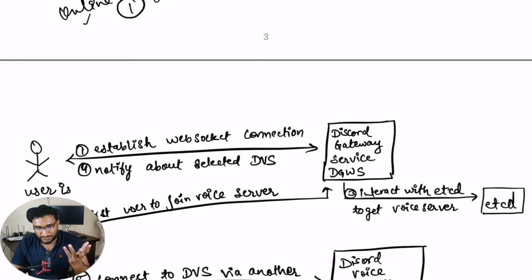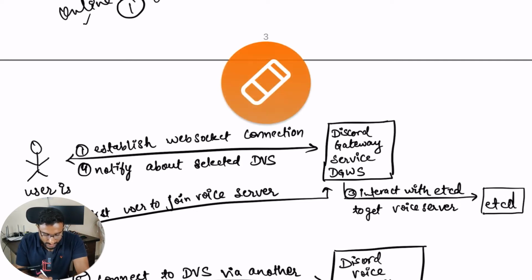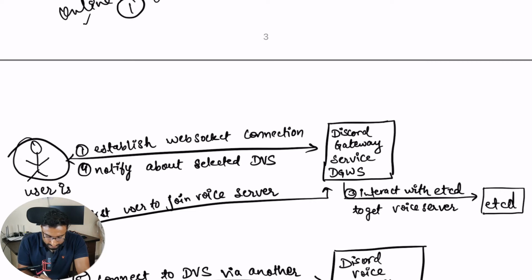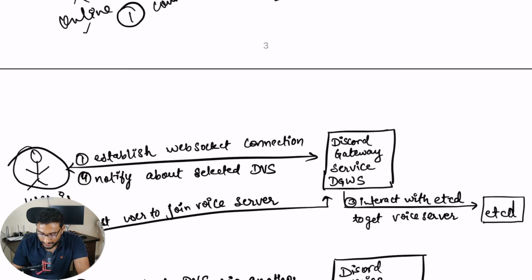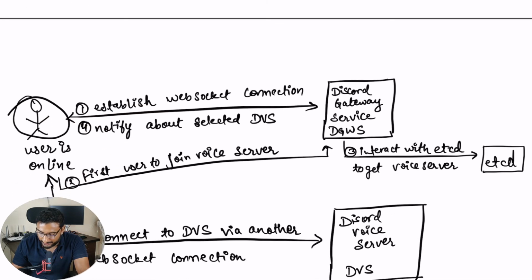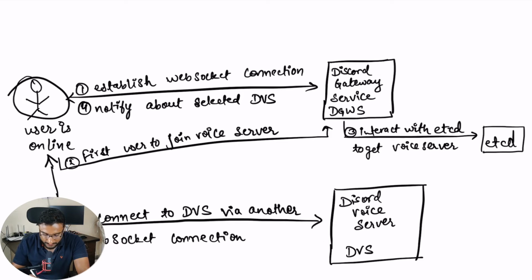Now, if you're starting a voice discussion on this channel and you are the first user to start it, you are the initiator, right? You initiated this discussion. So how does this actual flow look? This is your user which is online, very handsome user. This is your user which establishes a WebSocket connection, which we discussed right now, which helps in maintaining events and sending messages. So this is the first thing which we do.